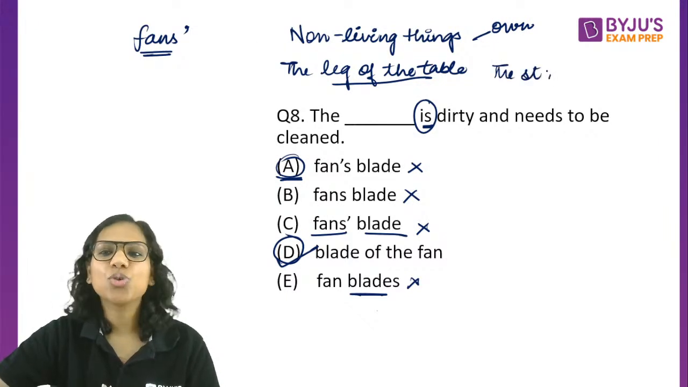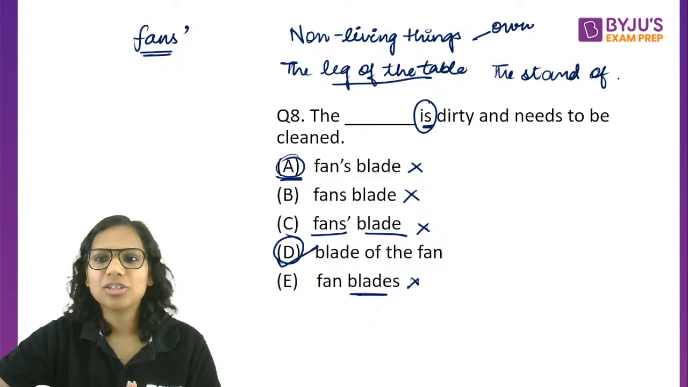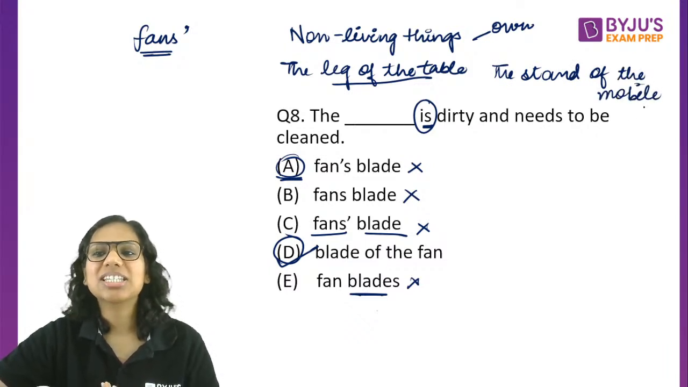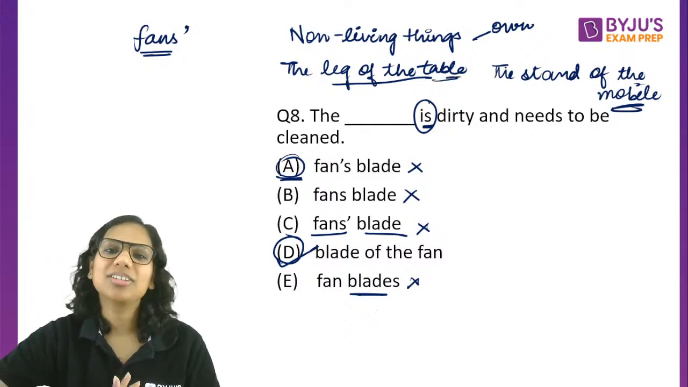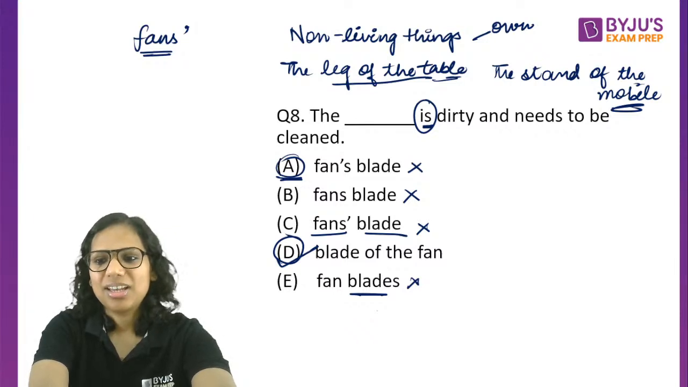Okay, a lot of us don't really follow this rule in our informal colloquial conversations, right? But standard British English says that non-living things can't own other things, right? Hence, D. I hope this makes sense.